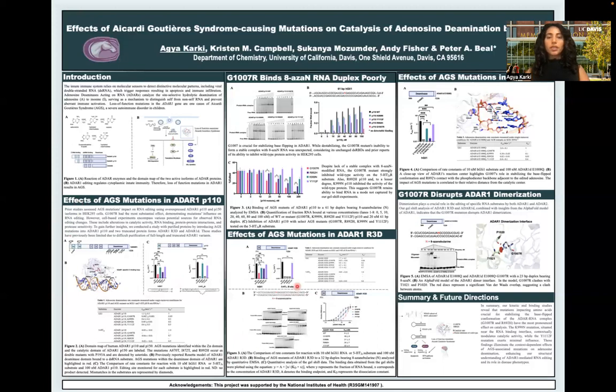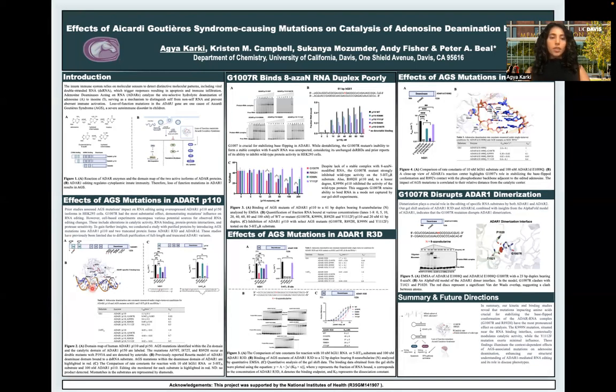By systematically studying these mutations within these full-length and truncated variants, we are able to decipher which mutations were most detrimental to RNA binding and catalysis. Collectively, what we found was the mutations that are most adjacent to that flipped out adenosine are critical for activity. So these mutations include G1007R and R892H.